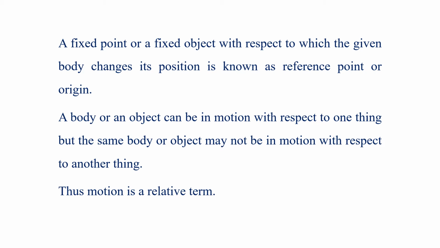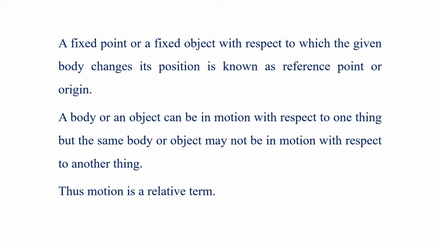But for the person on the platform, the luggage is going forward with the train. It is going far and far away from the person. So he will think that the object is in motion. So the suitcase, which is at rest for you, is in motion for the person on the platform. Thus, motion is a relative term.